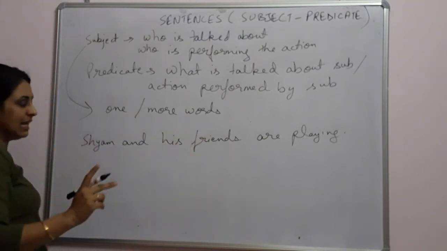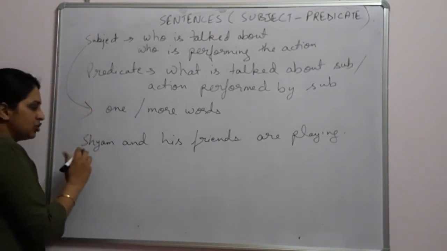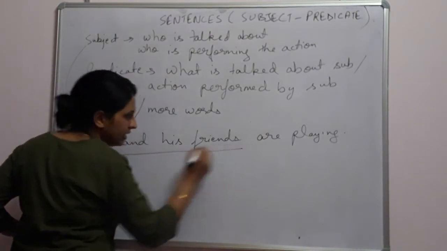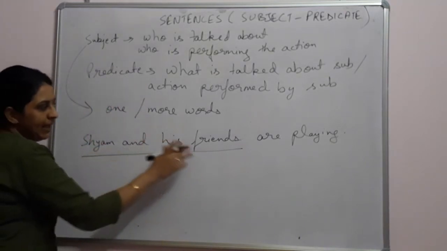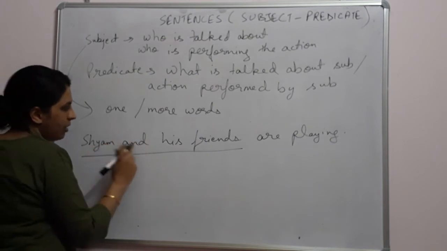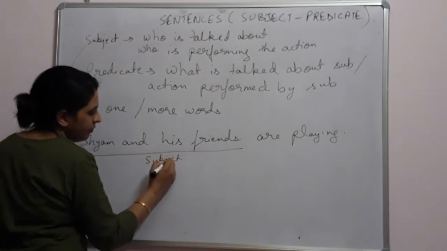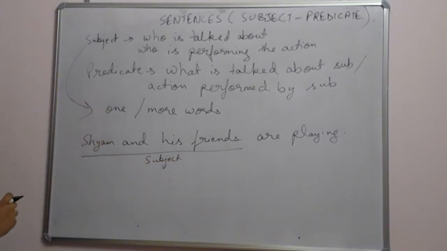Well, we can't say that only Sham is playing. His friends are also playing. So we have to say that Sham and his friends, all these boys or girls, are playing. They all are playing. So our subject is combined of four words. Sham and his friends. This is our subject. Okay, first point clear? The subject could be of one word or more words.